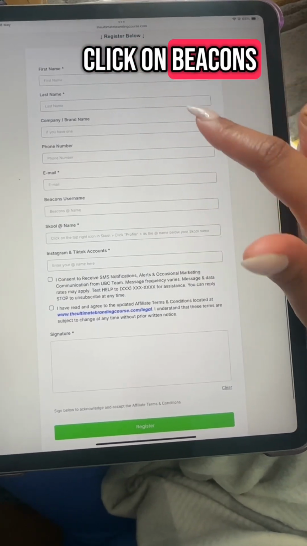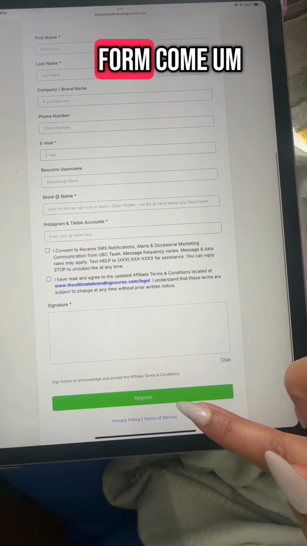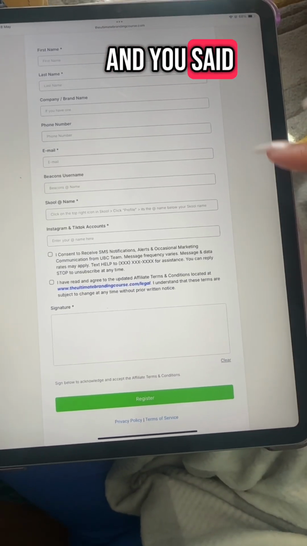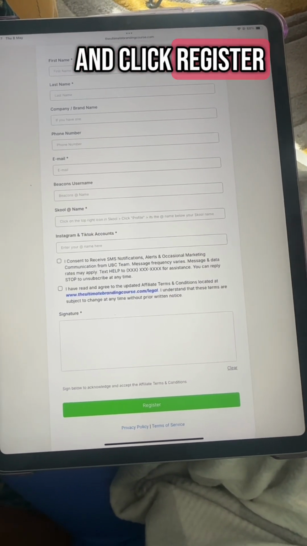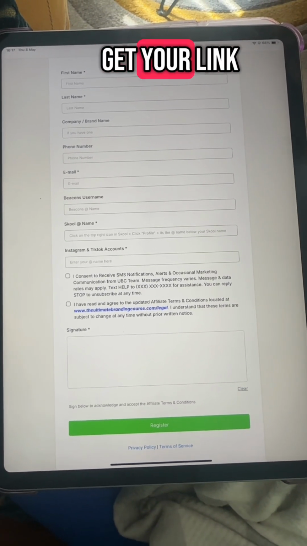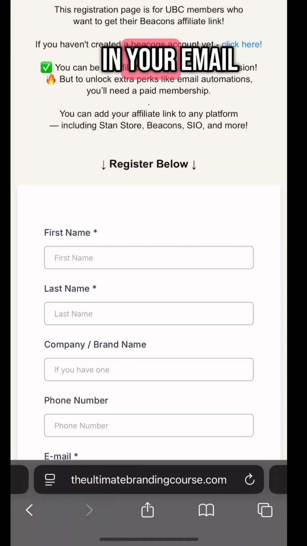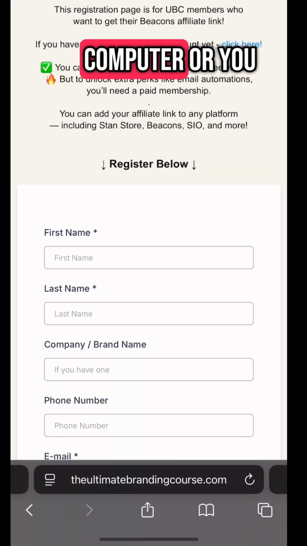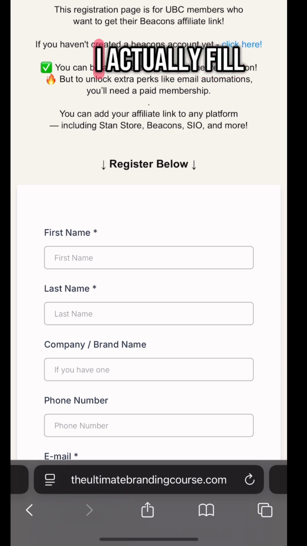So once you click on Beacons, this form comes up, and you essentially just fill out your details and click register at the bottom. It takes you to the next page where you get your link, or you get your link in your email as well. You can do this on your computer or you can do this on your phone. I actually filled out my details on my phone.